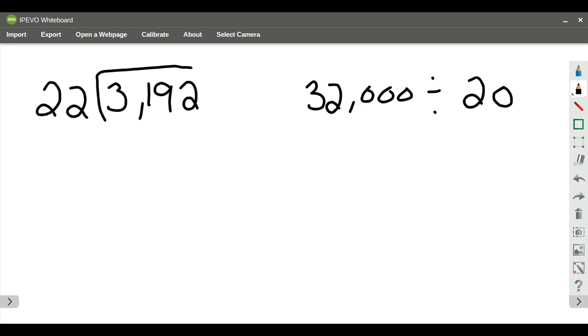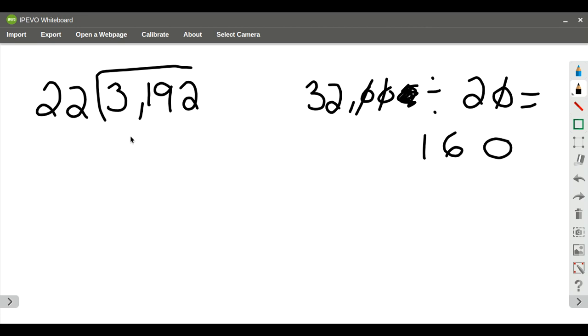I did too many zeros. So 3,200. And so I'm going to take off my zeros, bring my 0 over here for my answer, take that off. 32 divided by 2 is going to be 16. So my answer is going to be near 160.